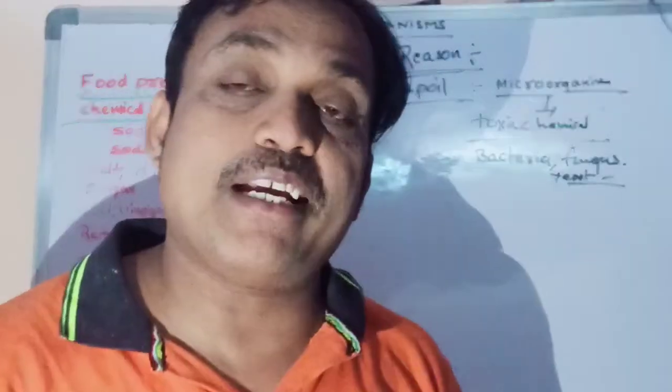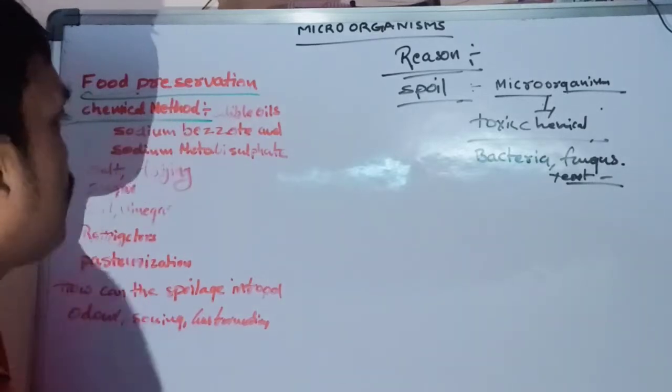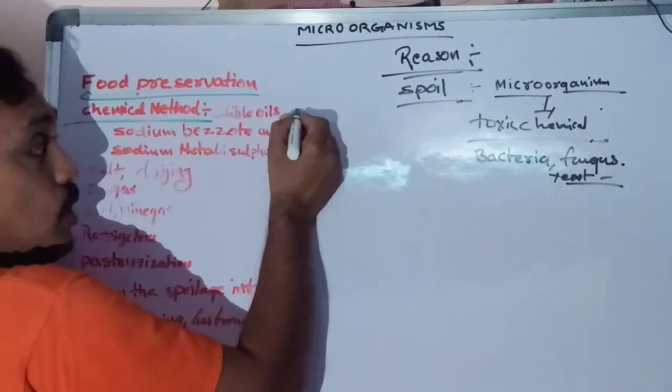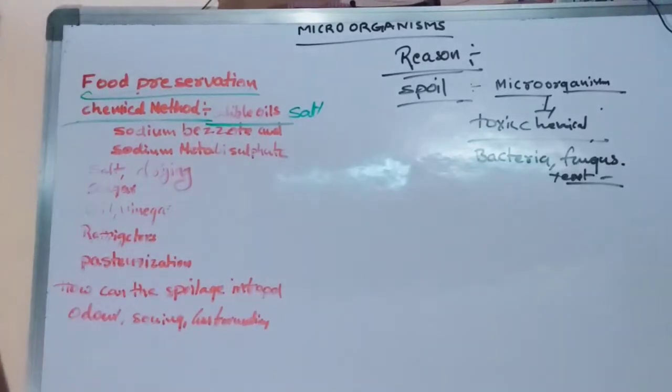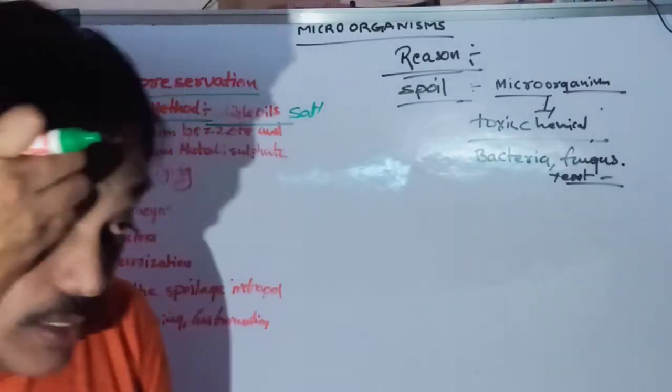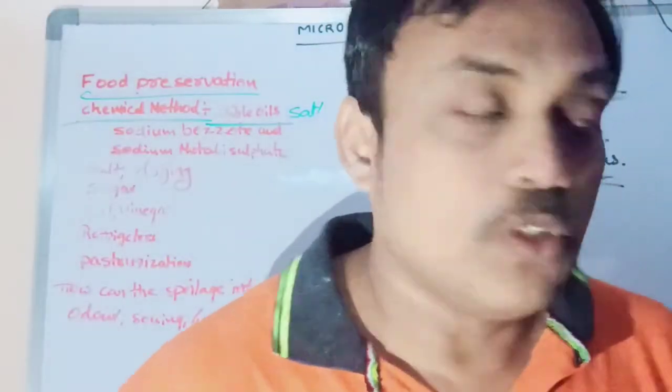What types of chemicals are they adding? Generally, we add salt. Salt, sodium chloride, is also one type of chemical, and so are edible oils. In pickles, we add some oil and salt.